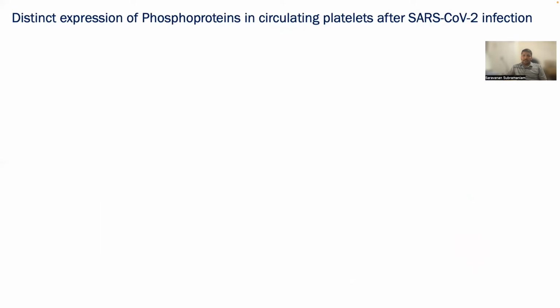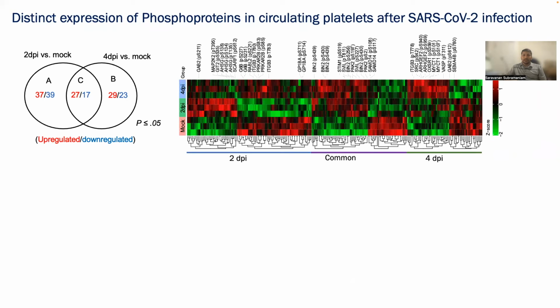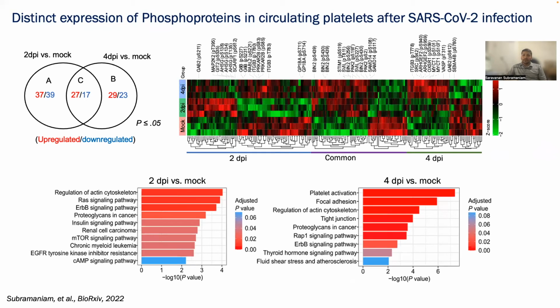We also examined phosphoproteins, similar to the proteome data. More phosphoproteins were observed at 2 days post-infection compared to 4 days post-infection. Also, there were multiple phosphosites in line with platelet activation, such as PIN2, glycoprotein 1b, STIM1, and integrin beta 3. Enrichment analysis of phosphoproteins revealed strong platelet activation at 2 and 4 days post-infection.